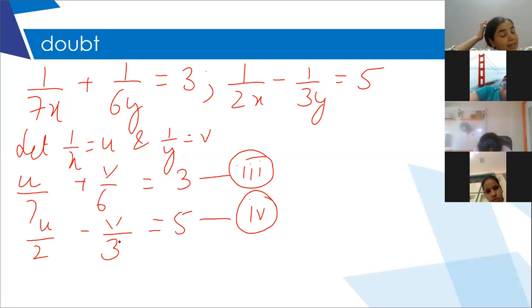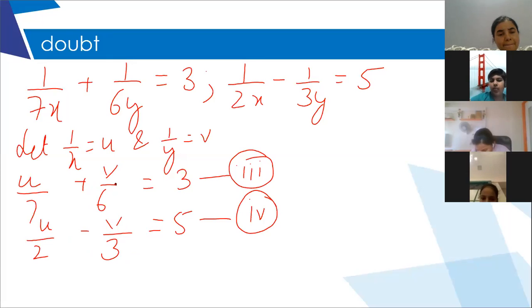How do I eliminate? Now I see that my third equation has a plus sign along v, and the fourth equation has a minus sign along v, right? So I will try to change v upon 6 and v upon 3 in such a manner that they become exactly the same, and when I add them they will cancel because plus and minus are opposite. So what are you going to do?